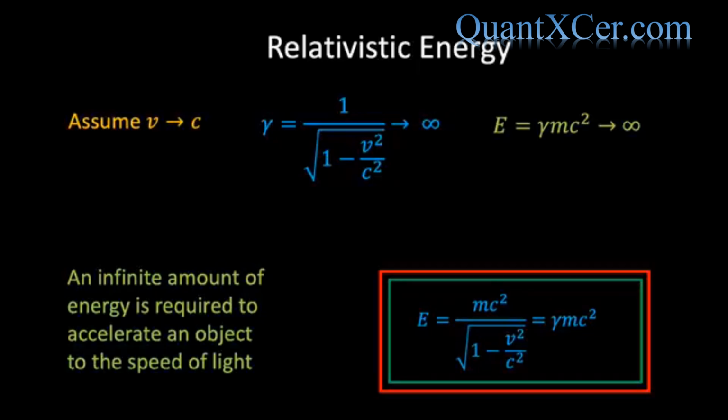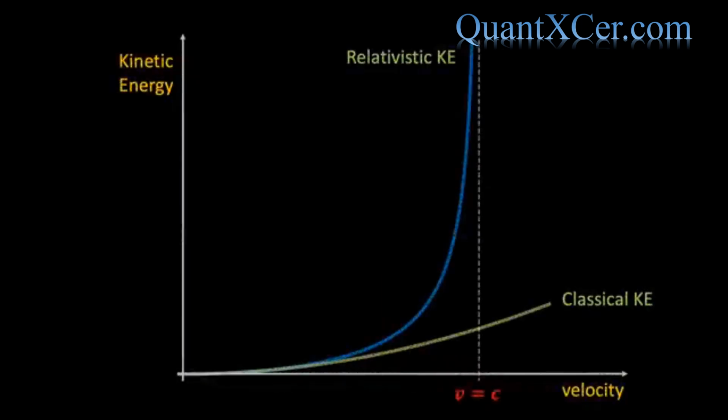We can visualize this universal speed limit by plotting the kinetic energy function for a relativistic object and comparing this with the classical kinetic energy. According to classical physics, an infinite kinetic energy would require the velocity of an object to tend to infinity, whereas we see that according to Einstein's theory of relativity, the kinetic energy tends to infinity when the velocity tends to a finite number, namely the speed of light. And therefore we see once again that the speed of light represents a fundamental limit to the velocity of any object.